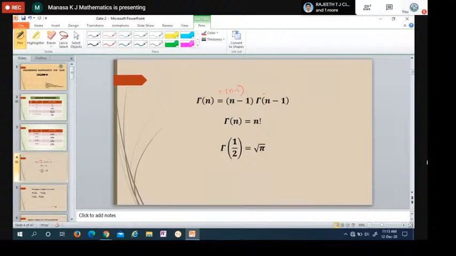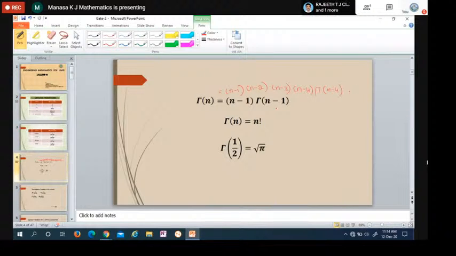I can write gamma of n minus 1 by using the same formula as n minus 2, subtracting 1, that's all. N minus 1 minus 1 is n minus 2, into gamma of n minus 2. Again, using the same definition, gamma of n minus 2 becomes n minus 3 into gamma of n minus 3. Again, gamma of n minus 3 is n minus 4 into gamma of n minus 4, and so on.